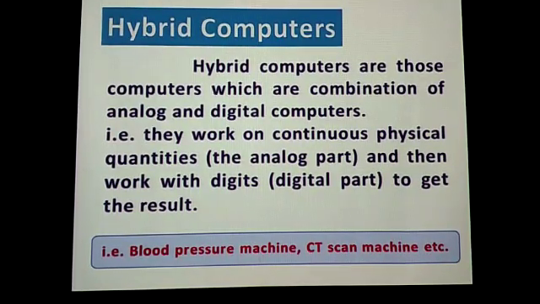For example, take a blood pressure machine and a CT scan machine. They get a continuous signal. Have you seen our blood pressure machine? It gets a signal from our body and shows the blood pressure of the body on the meter. The same with a CT scan machine. A CT scan machine scans our body part and gives the output. So these are examples of hybrid computers.